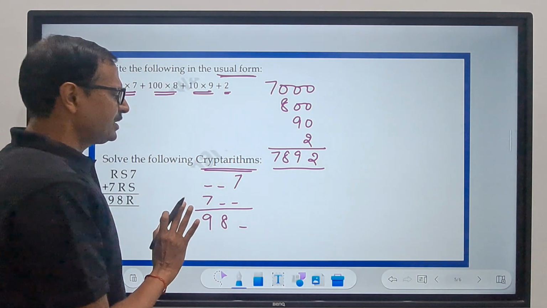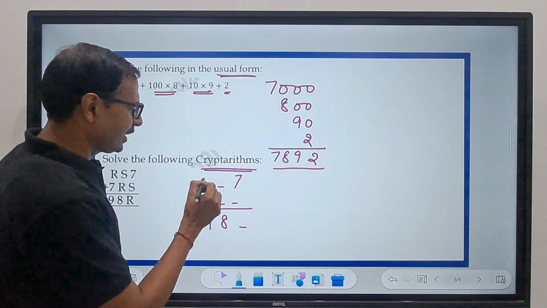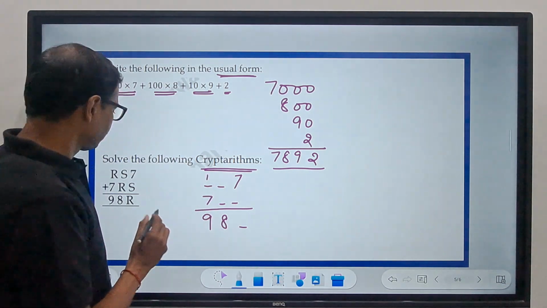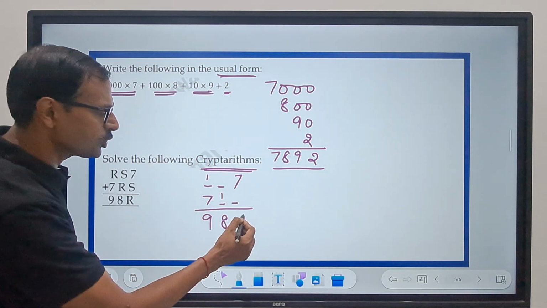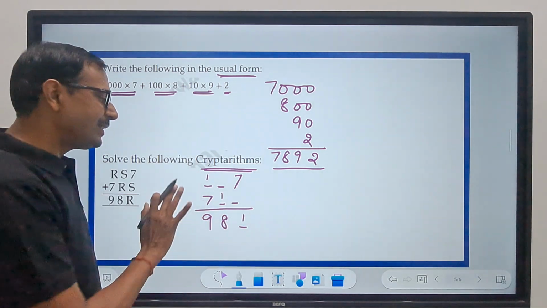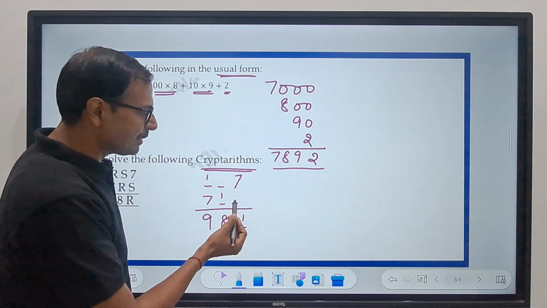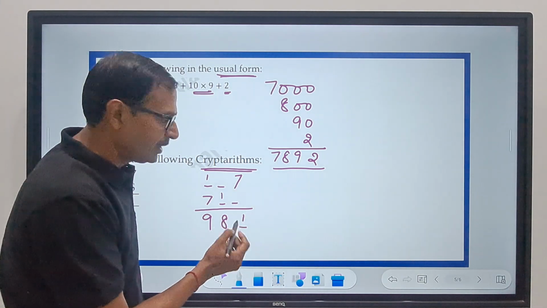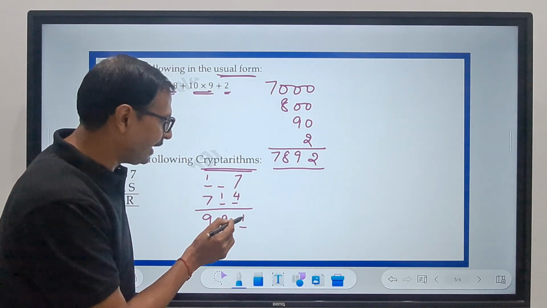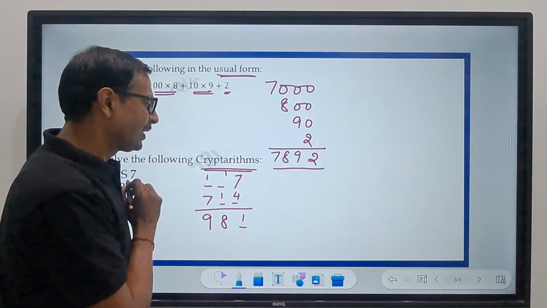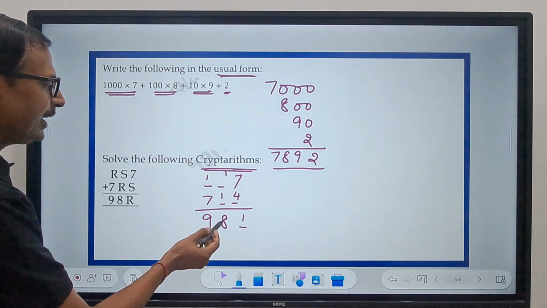So let me check with 1 first. If I take 1 here, the same R is here, so this will become 1 and this will also become 1, right? Now in this case, 7 plus something, how will it give 1? If this is 4, correct? 7 plus 4 is 11, so 1 and a 1 carry. Now I have to get an 8 here.